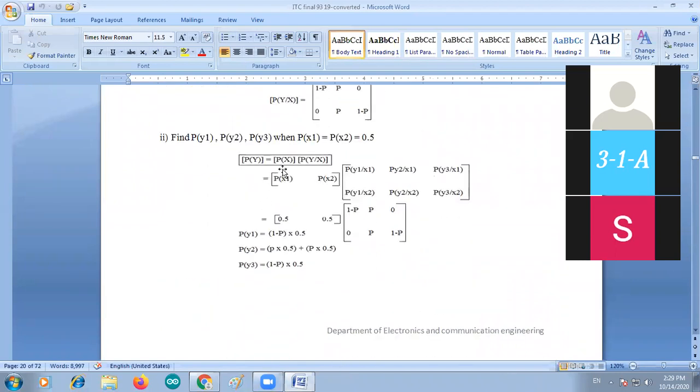P of Y is equal to P of X into P of Y by X. So 0.5, 0.5 multiplied by 1 minus P, P, 0, 0, P, and 1 minus P.